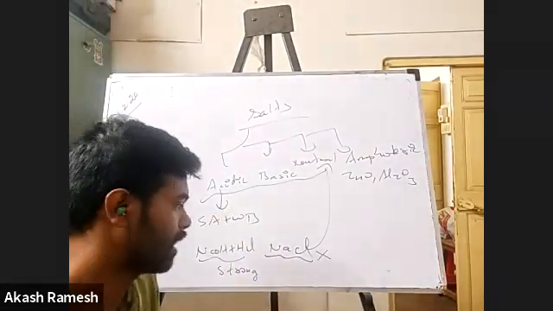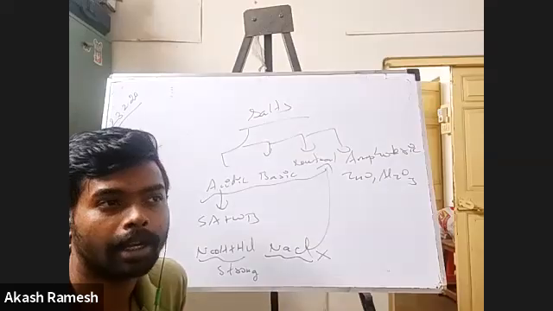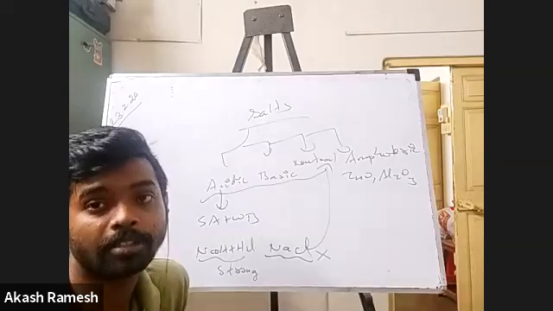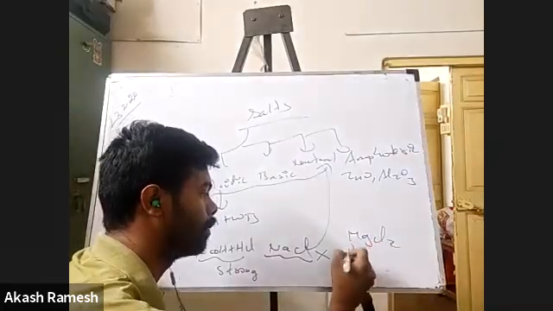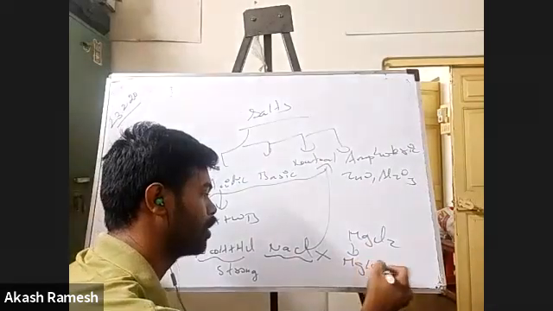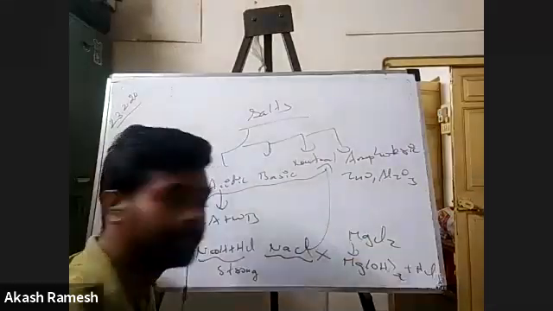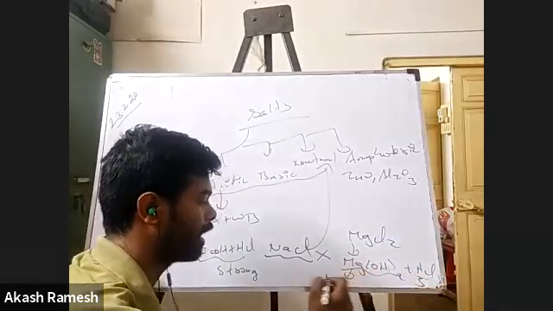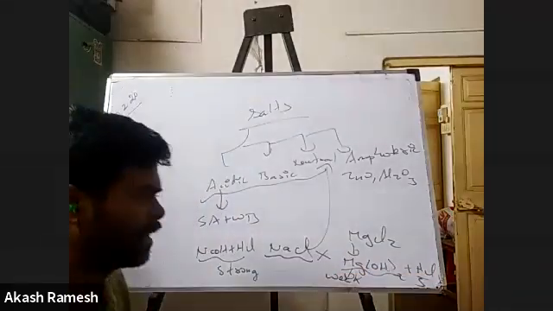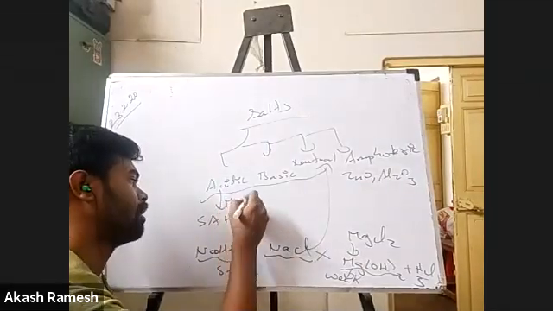Okay, now tell me about this. How do you form an acidic salt? NaCl is not an acidic salt. So magnesium chloride. Okay, makes sense, right? So magnesium chloride, how do you form it? By using Mg(OH)2 plus HCl, right? So obviously HCl is a strong acid and Mg(OH)2 is a weak base. So an example can be MgCl2.